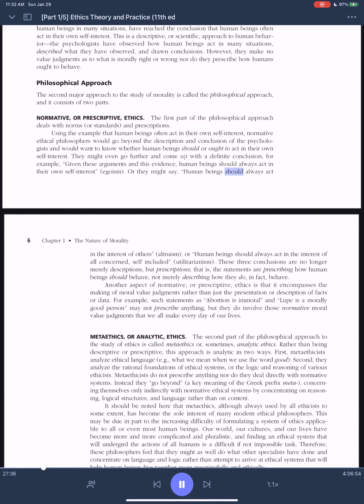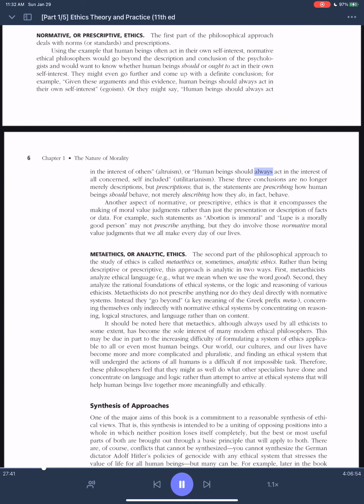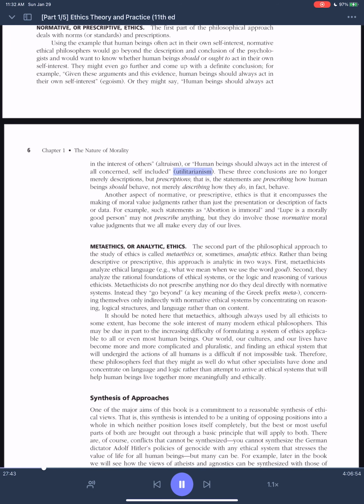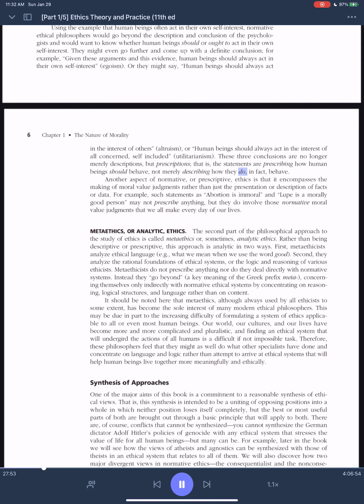Or they might say, human beings should always act in the interest of others, altruism, or human beings should always act in the interest of all concerned, self included, utilitarianism. These three conclusions are no longer merely descriptions, but prescriptions. That is, the statements are prescribing how human beings should behave, not merely describing how they do, in fact, behave.